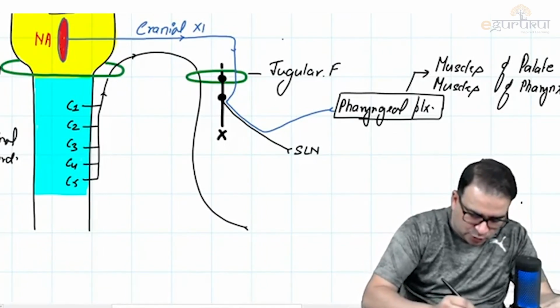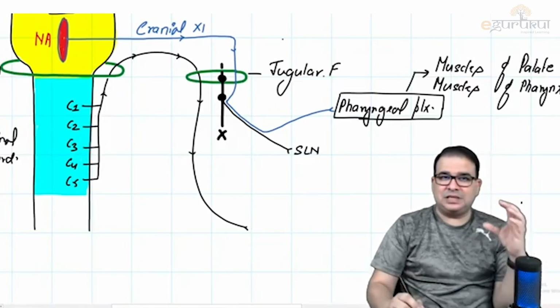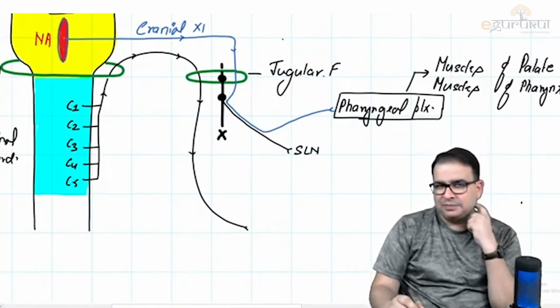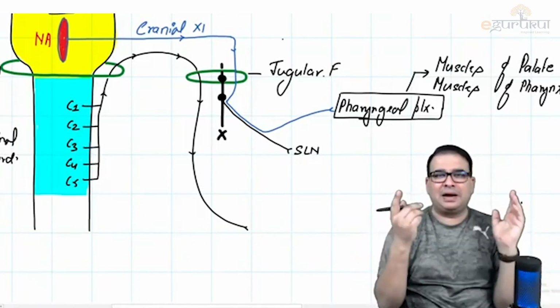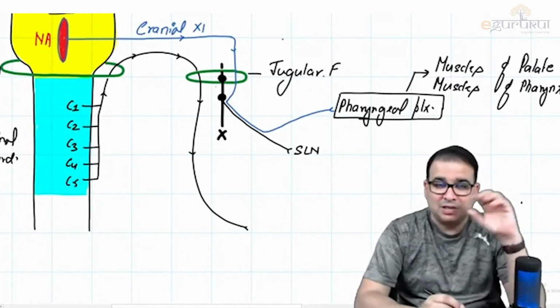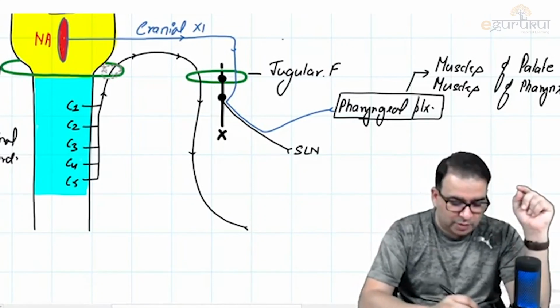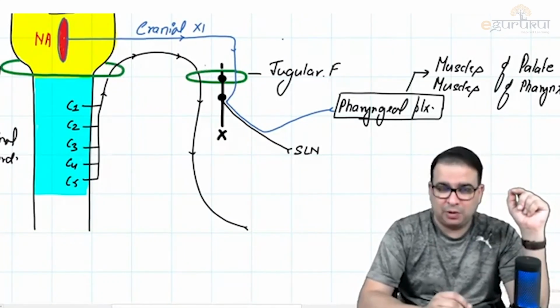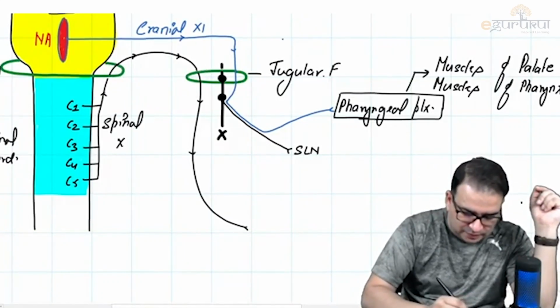Look at these arrows I'm putting, to tell you how the spinal accessory nerve runs. It starts from the C1 to C5 cervical spinal segments, and then first it goes into the cranial cavity through what foramen? Foramen magnum. And then it comes out of the jugular foramen. People usually forget this. Spinal accessory nerve is a content of 2 foramina. It is a content of the foramen magnum also. It is a content of the jugular foramen also. So this here is the spinal accessory nerve.